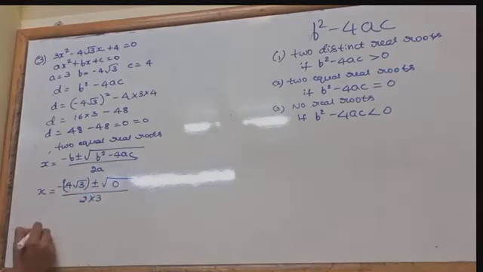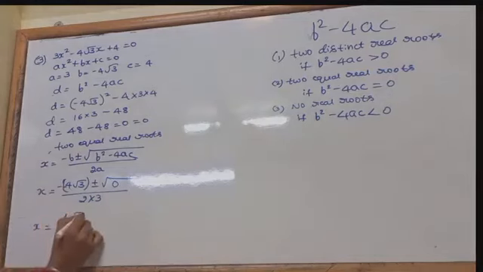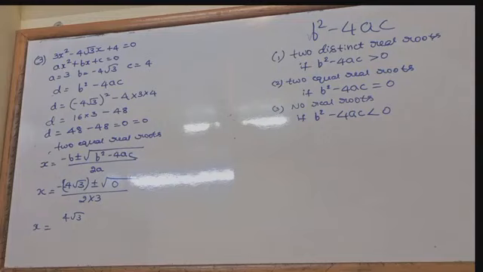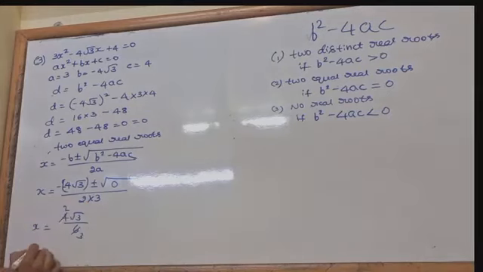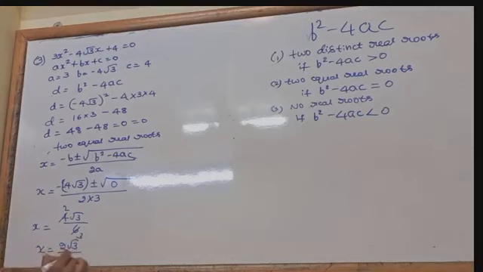So therefore x equals minus into minus plus, so it's 4 root 3. Plus or minus root 0, ಅದು 0 ಆಗೋಯ್ತು, ಅದು ಬಿಟ್ಬಿಡಿ. ಉಳಿದಿರೋದು divided by 2 3s are 6. So 4 root 3 by 6, which is 2 root 3 by 3. Okay, so this is the